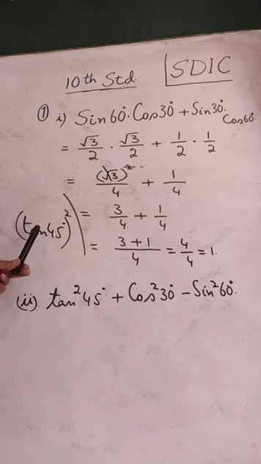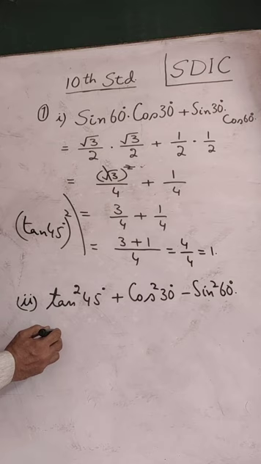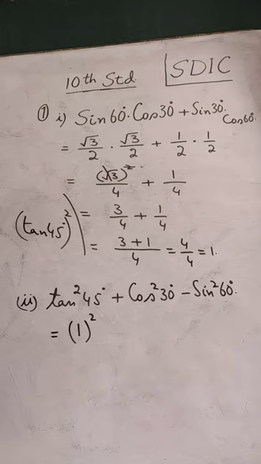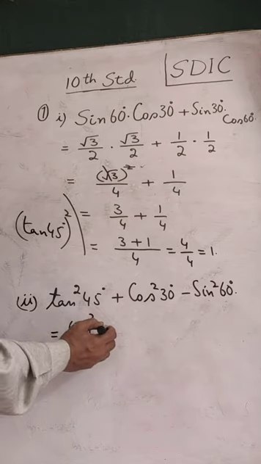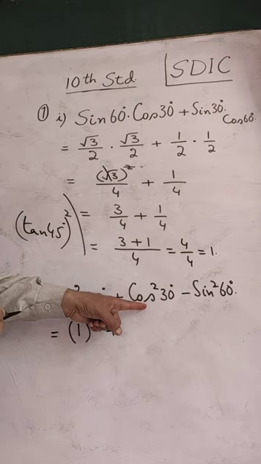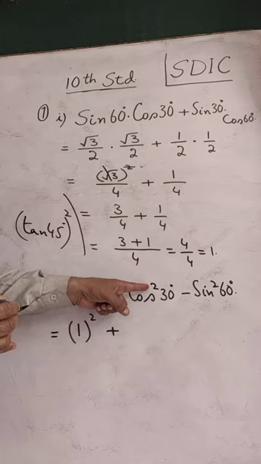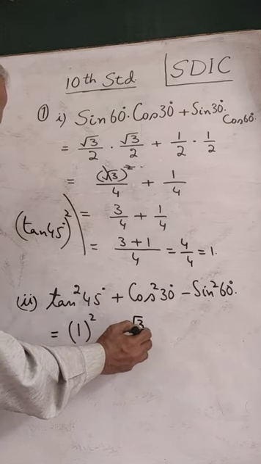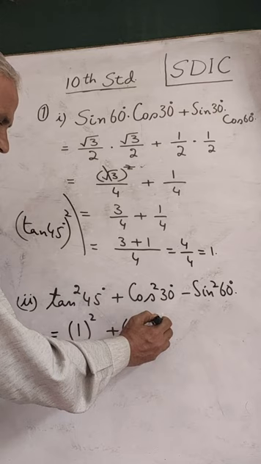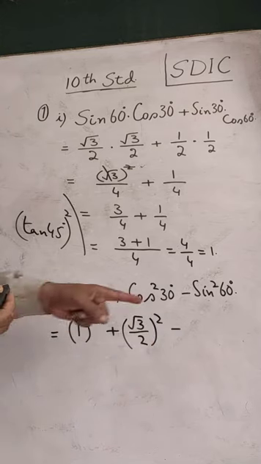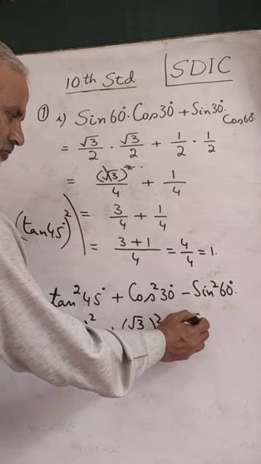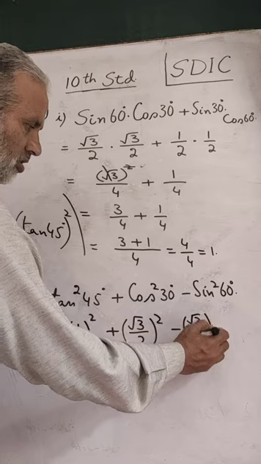So what we need to do is actually you have to put the value of tan 45 and then square that. The value of tan 45 you can see in the table, it is 1. So we have square of 1. Tan 45 is 1. Plus, likewise, here you have to use the value of cos 30. Then square that. The value of cos 30 is under root 3 by 2. Square of this. Then minus. Next we have square of sine 60. And the value of sine 60 also is under root 3 by 2. Square of this.